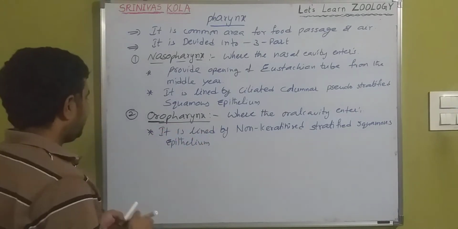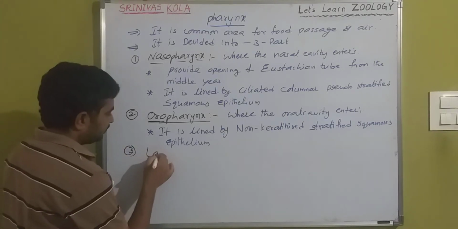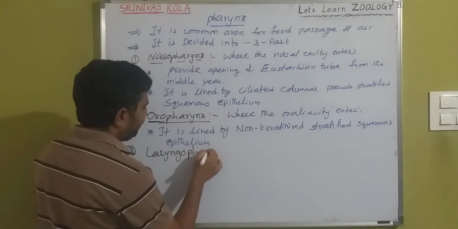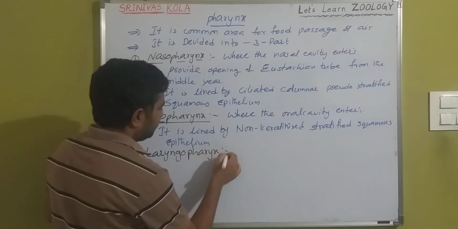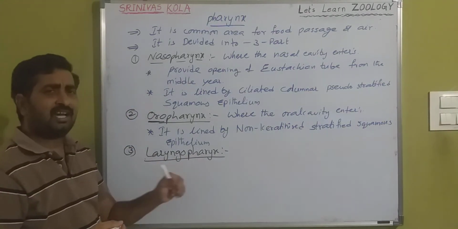And the third one is the laryngopharynx. That means it is the posterior part of the pharynx.